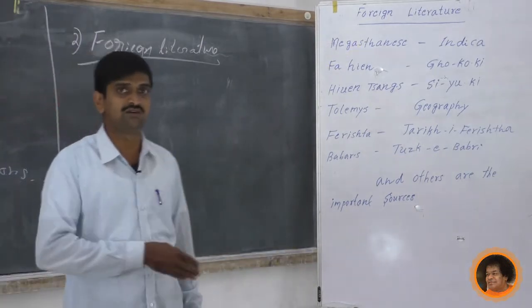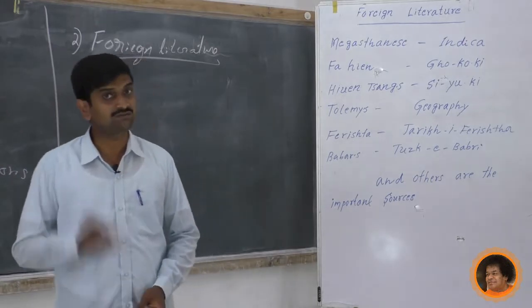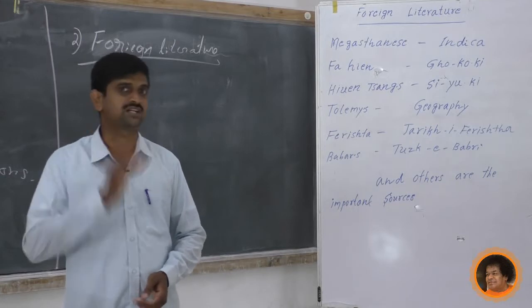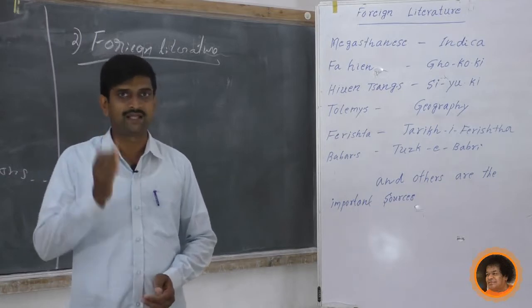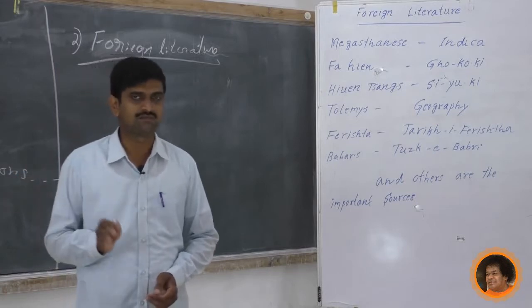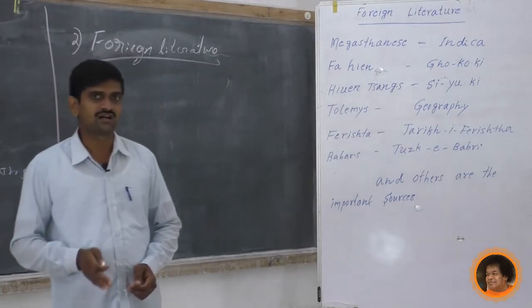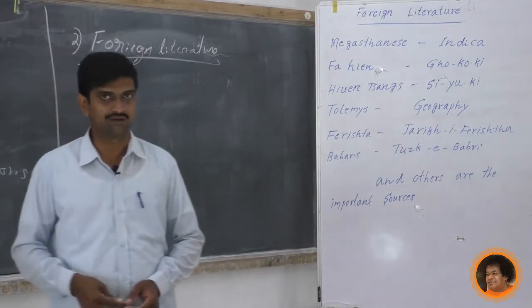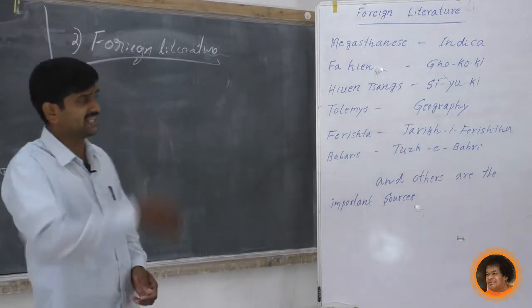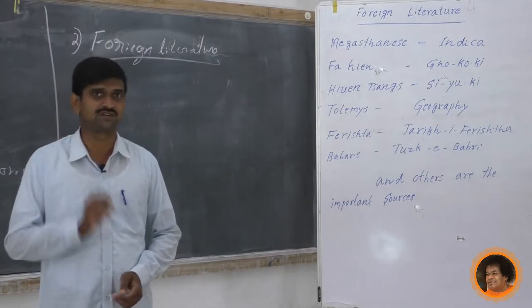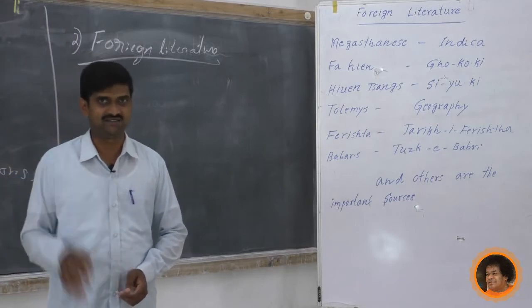This foreign literature also provides a lot of information about the then period, about the political, economic and cultural systems, and about art and architecture. On the basis of this, the historians rewrite the history.